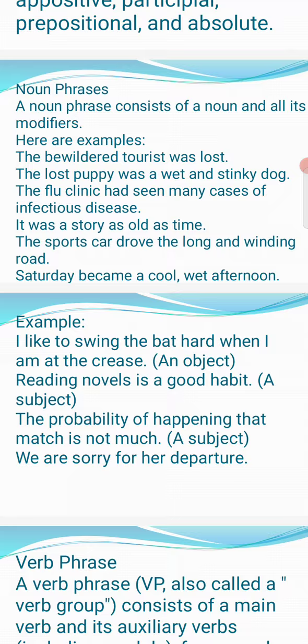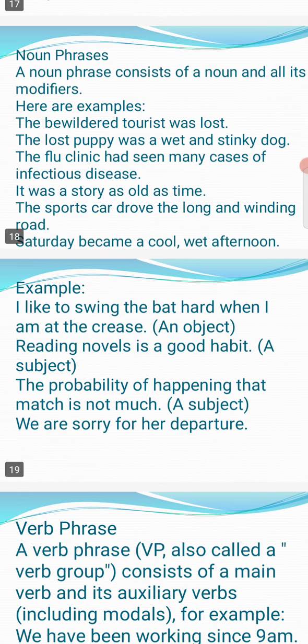The bewildered tourist was lost. The lost puppy was a wet and stinky dog. Lost puppy: puppy is a noun, and lost puppy describes the noun. This phrase describes the lost puppy was wet. What kind of phrase is it? A noun phrase, which consists of a noun, is called a noun phrase.